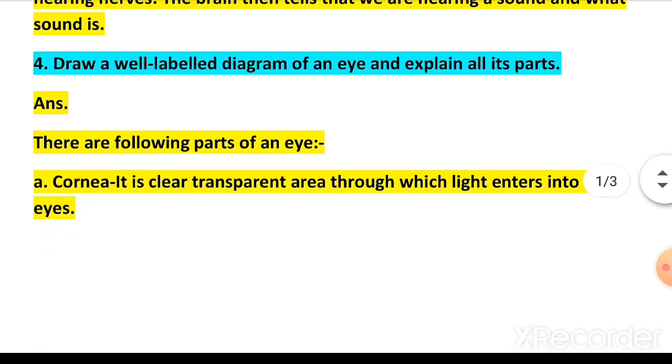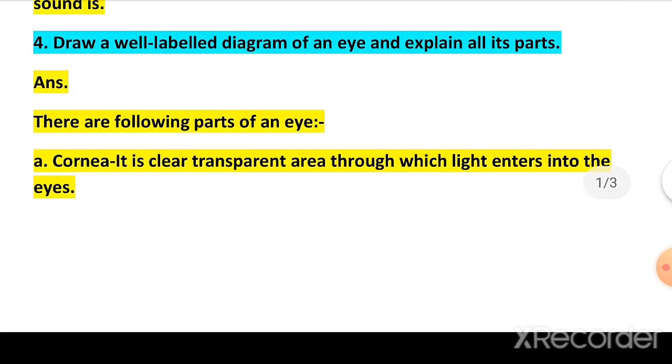Now question number 4. Draw a well-labeled diagram of an eye and explain all its parts. Answer is, there are following parts of an eye. A. Cornea. It is a clear, transparent area through which light enters into the eyes.